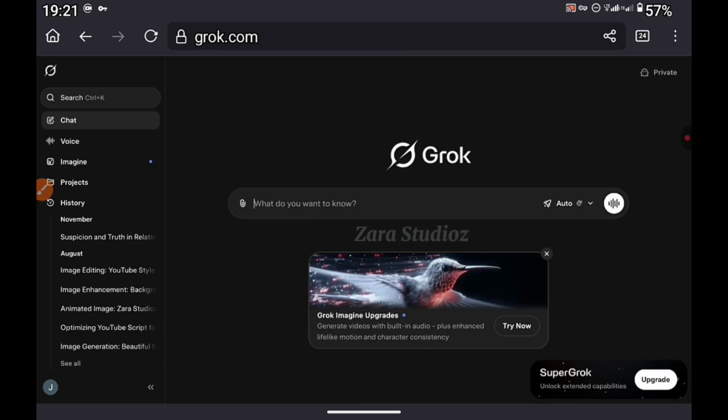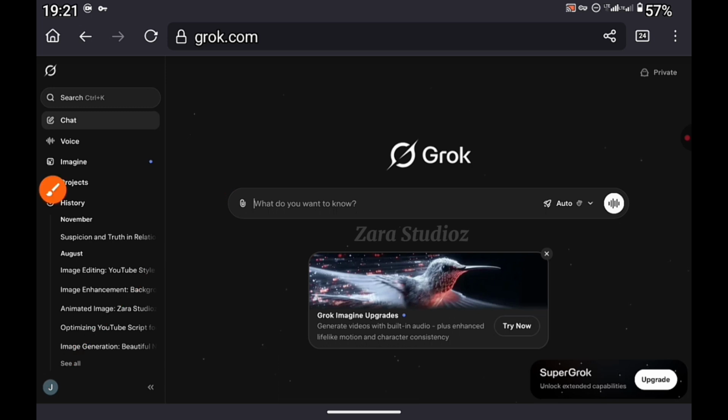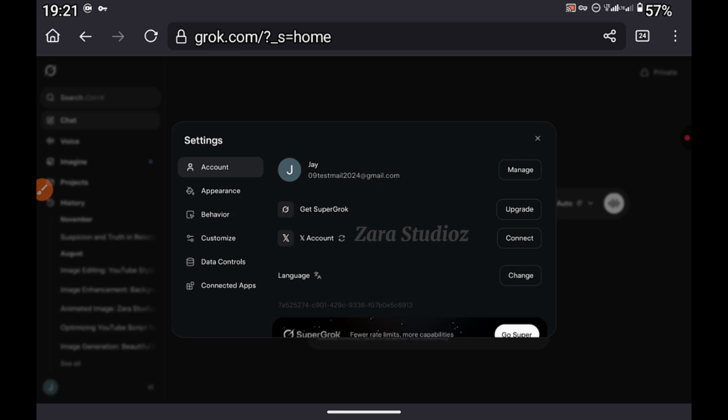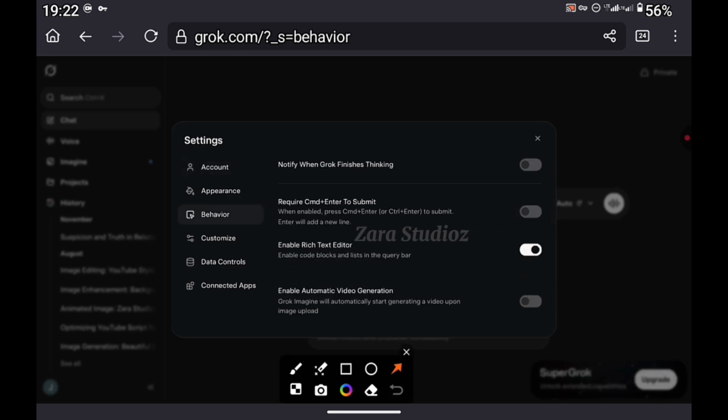Now that we are logged into Grok, we need to come to these settings right here. Click on your profile and come to settings and go to behavior and come here. See this enable auto video generation. Turn it off. You can see I've turned mine off. Make sure it is off.